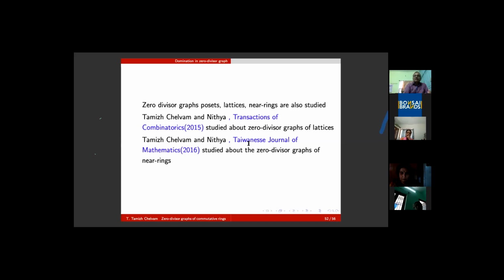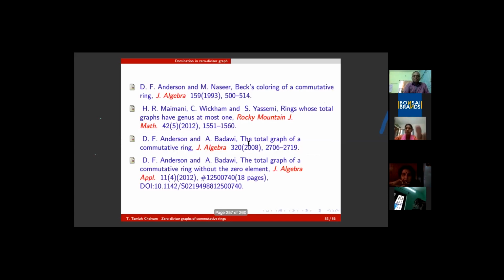Genus means the number of handles on a surface so that an embedding can be had on it. A non-planar graph can be embedded in a surface of genus one, with one handle. We have extensively studied the genus properties of zero divisor graphs, annihilating graphs, total graphs, and so on. Things are being continued, and I can stop at this stage.